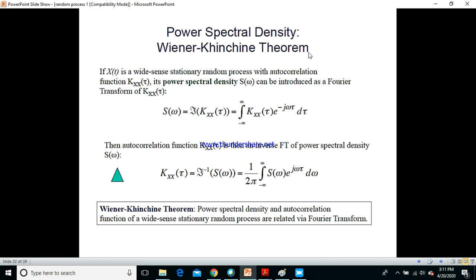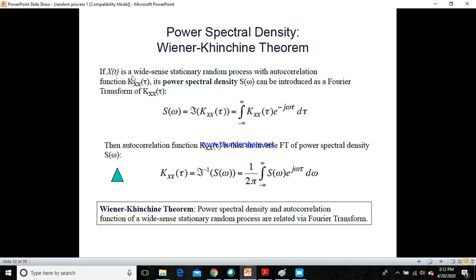We have one fine theorem in finding out the power spectral density of a random process, which is the Wiener-Khinchin theorem. They are the scientists who defined this theorem, Wiener and Khinchin. So let us see what that is. If x of t is a wide sense stationary random process with autocorrelation function k xx of tau, this k is nothing but the r that we have discussed earlier.